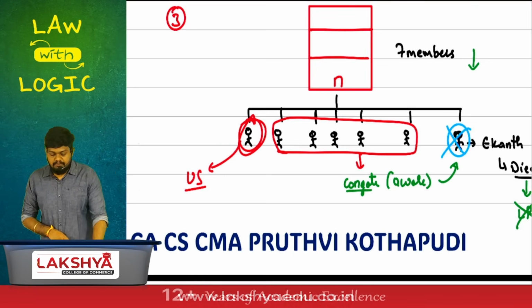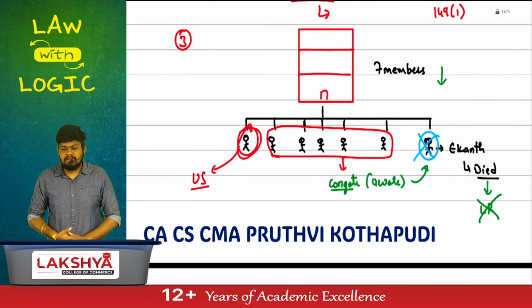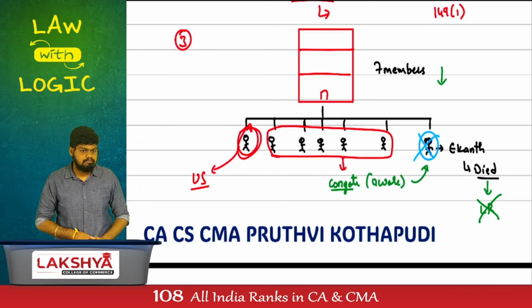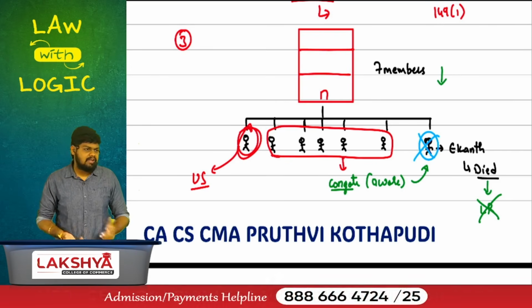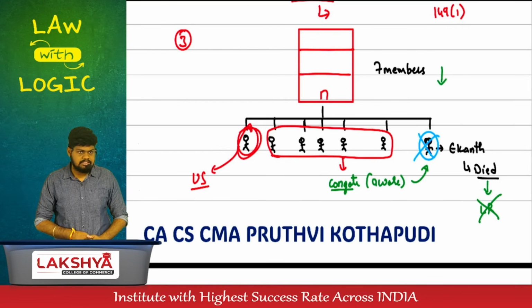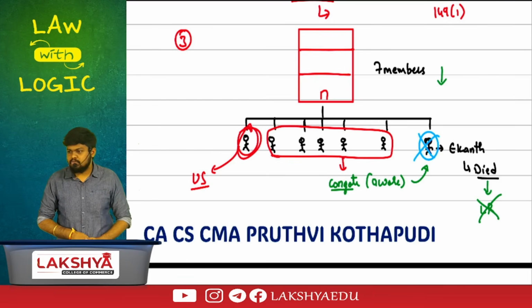Same logic applies for a private company. A private company must have how many members? Minimum 2. Can it have more than 2? A private company had 5 members. One of the members died. Does it matter? A private company had 2 members. One of the members died.